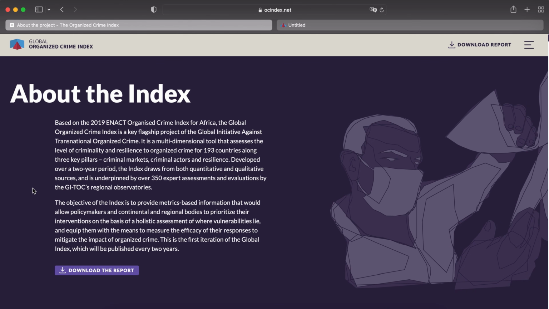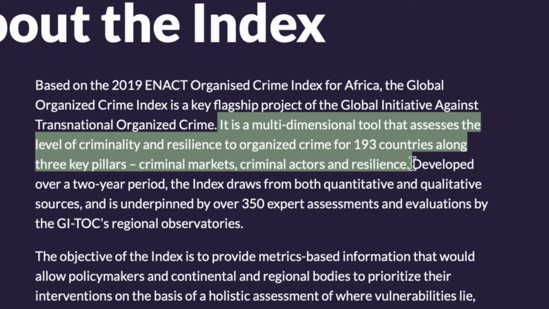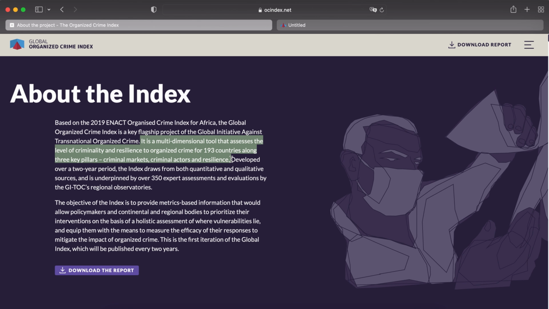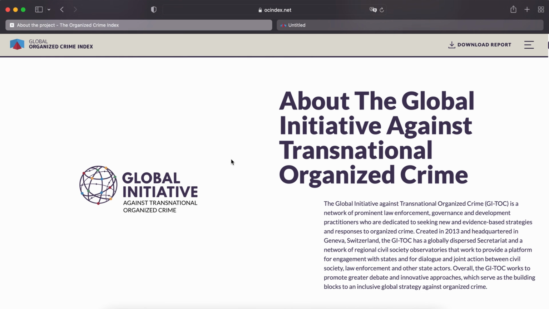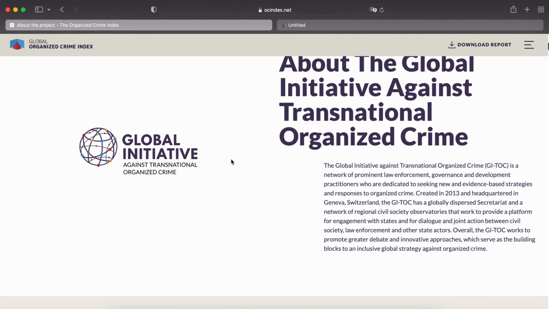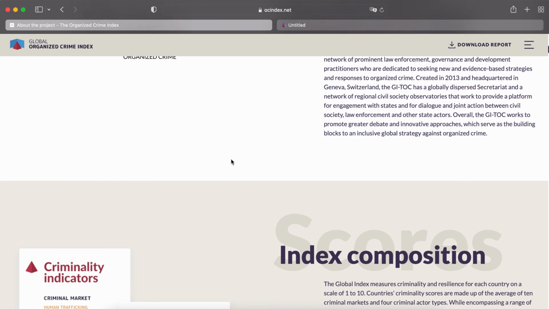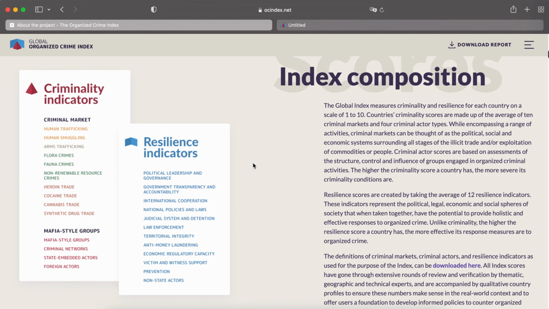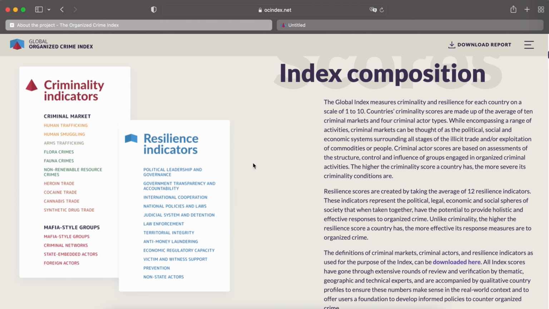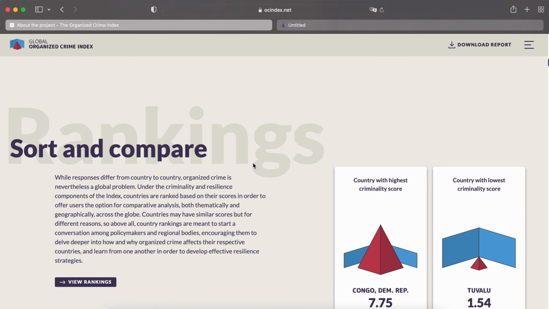Essentially the Global Organized Crime Index is a multidimensional tool that assesses the level of criminality and resilience to organized crime for 193 countries along three key pillars: criminal markets, criminal actors and resilience. There is more information on the About page regarding the project, who has been funding it, and the organizations behind it, including the Global Initiative, which has been the main promoter. There is also more information below regarding the criminality indicators and the resilience indicators that are used.